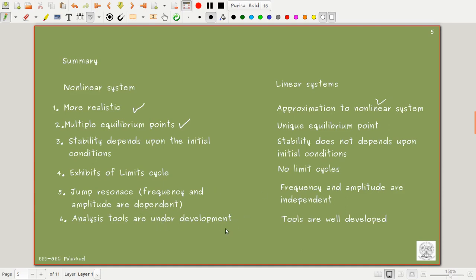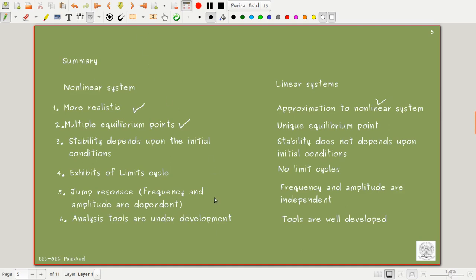Another important aspect of nonlinear and linear systems is that most of the tools for linear systems are well developed, and that is why we try to approximate nonlinear systems and do the analysis as well as controller design in the linear system. Convert it into a linear system and do all the analysis there. But now a lot of research is going on in nonlinear theory, and it is high time that we learn more about nonlinear systems. That is why this portion has been included in your syllabus also.